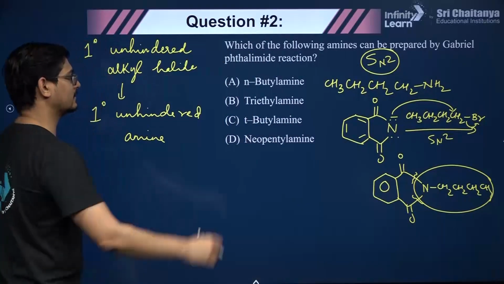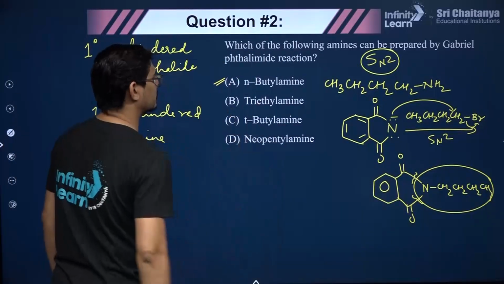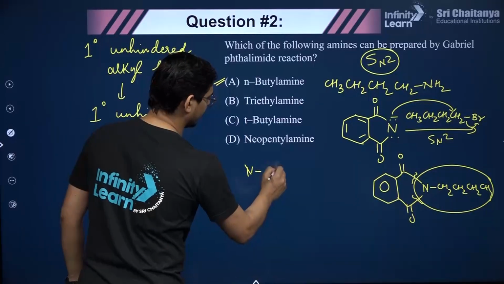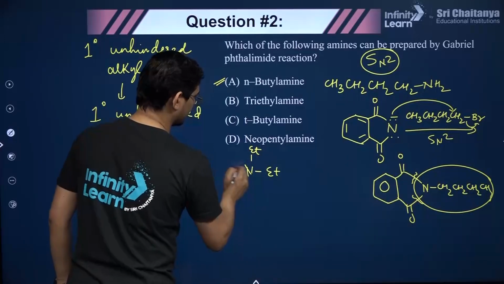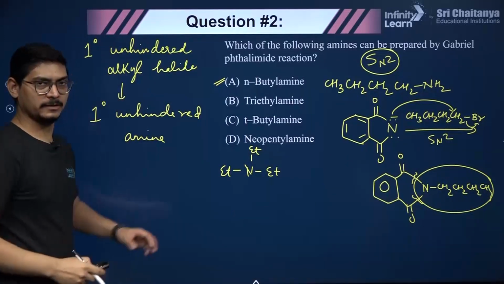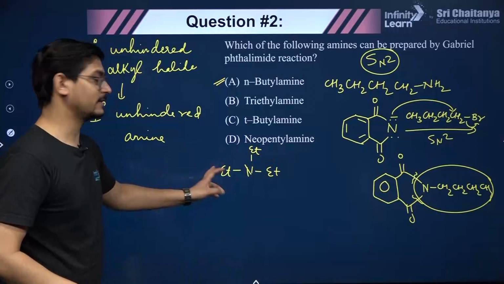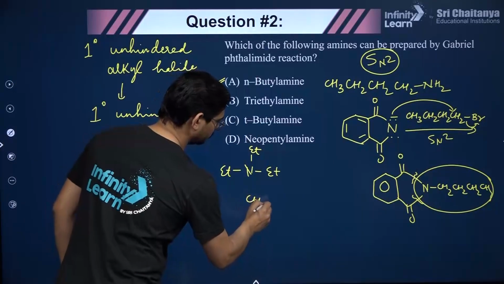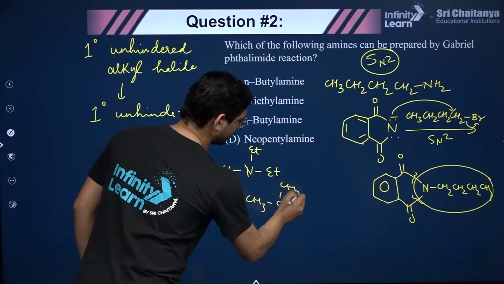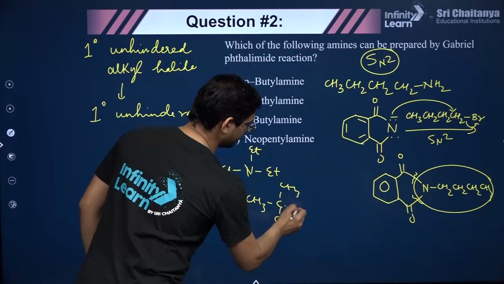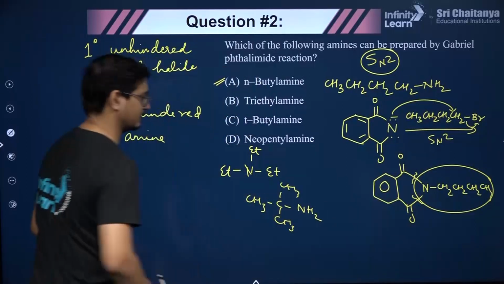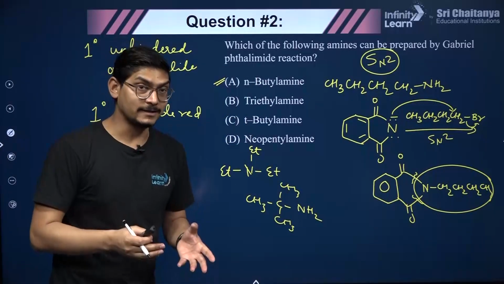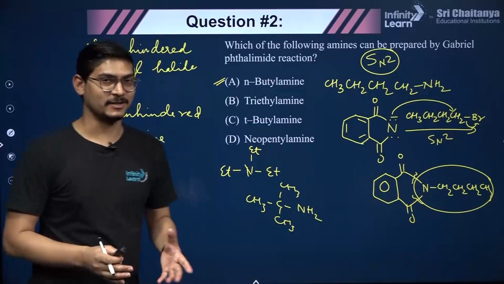So that will be the correct answer in this question. Now of course triethylamine is a tertiary amine, we can't prepare it. Triethylamine is this, CH2CH3, CH2CH3, CH2CH3. We can't prepare it. Tertiary butylamine is this. It is a primary amine, but you can see it's a lot of steric hindrance. You will have to use a tertiary alkyl halide which will not react by SN2 mechanism.